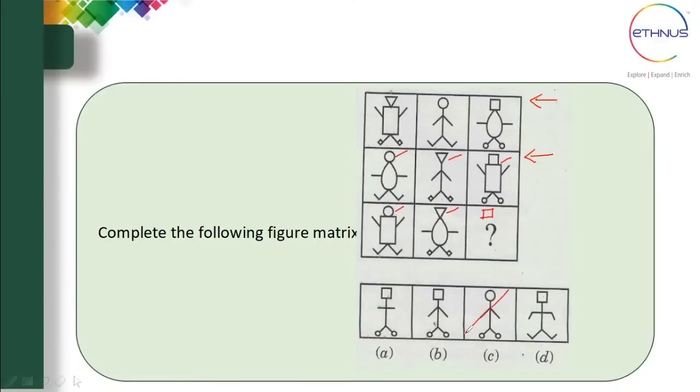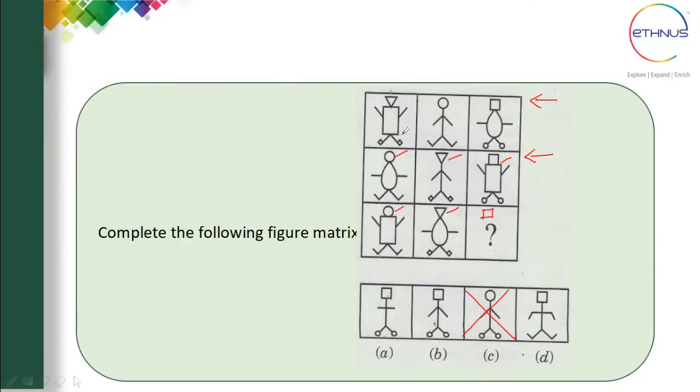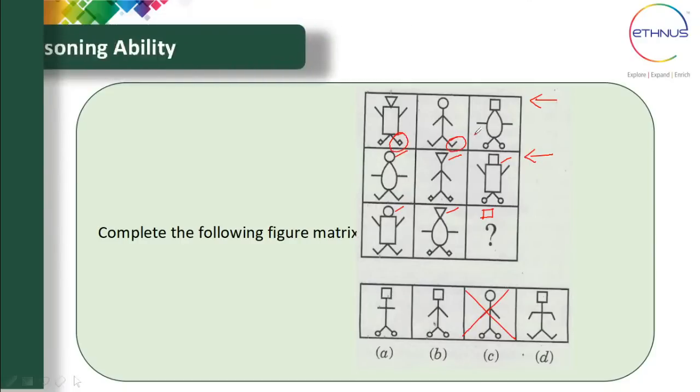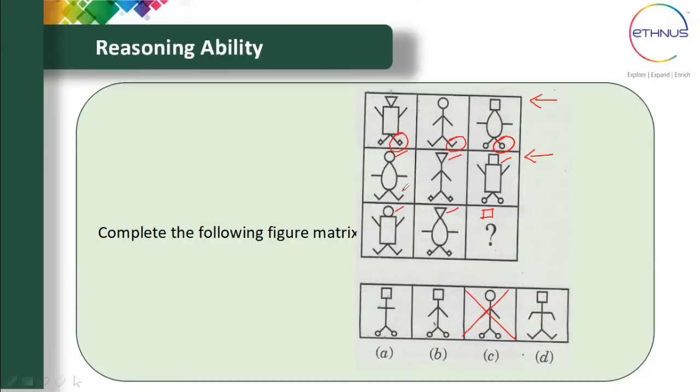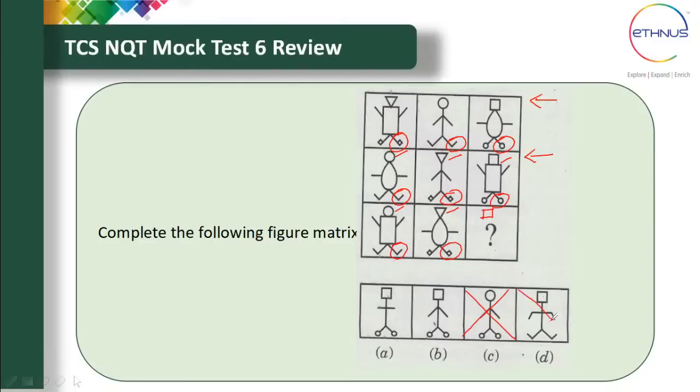So among all these options, this option is eliminated because here the head is not a square. Now if you see the other parts of the body, if you see the leg here, you have square, you have just a line and you have a circle. So line, square, circle, line, square, so definitely the leg should be circle, and this option is eliminated.